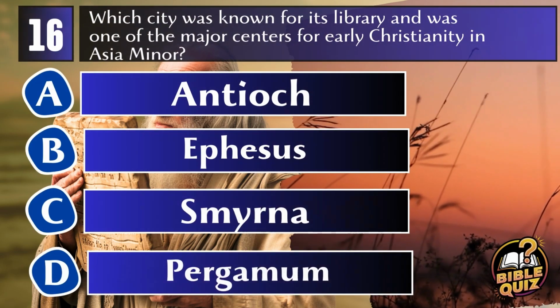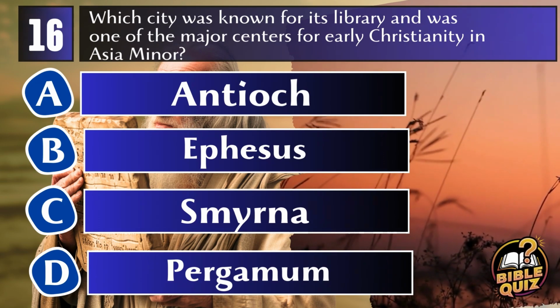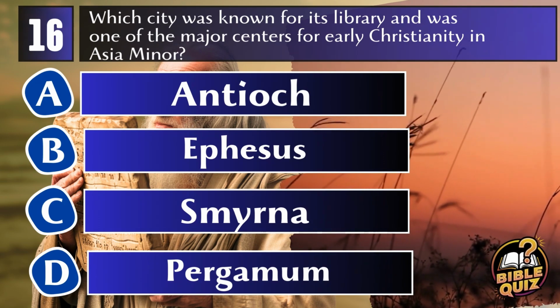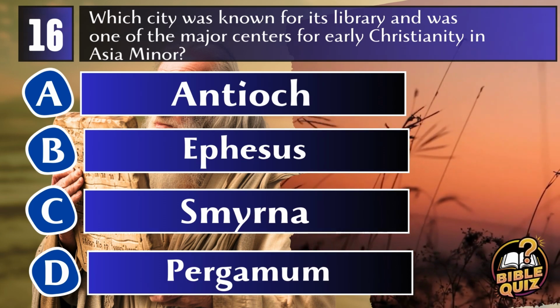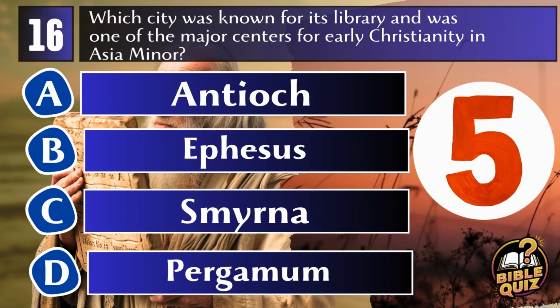Question 16. Which city was known for its library and was one of the major centers for early Christianity in Asia Minor? A. Antioch. B. Ephesus. C. Smyrna. D. Pergamum.